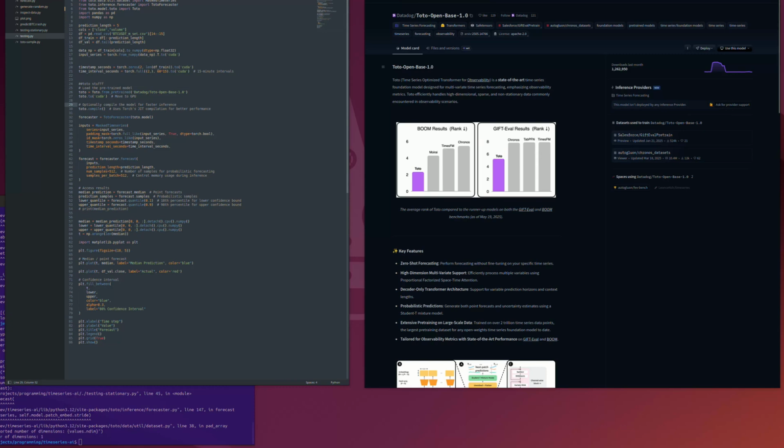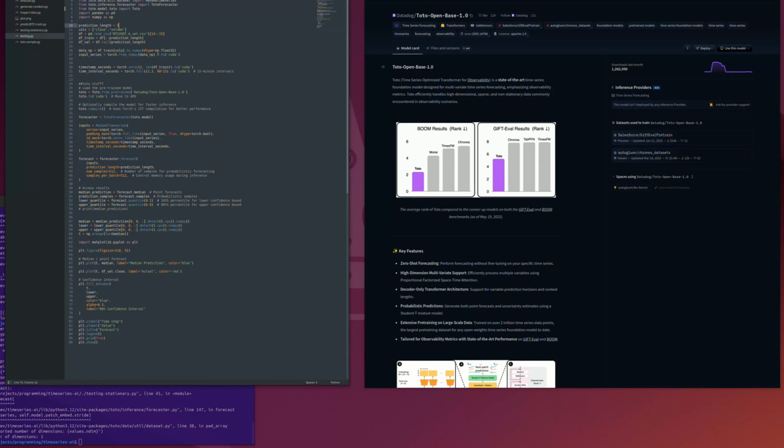So basically what we're trying to do here is we're taking the Bitcoin crash of 2017, we're taking that data set, we're slicing it into 15-minute intervals, and then we're basically extrapolating out 5 time steps, 5 times 15, that's 75 minutes into the future. We're trying to do that with the Datadog Toto time series model that I found on Hugging Face. So we're going to analyze exactly how it works.